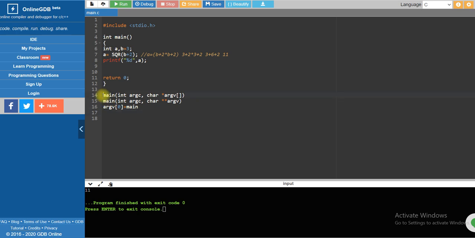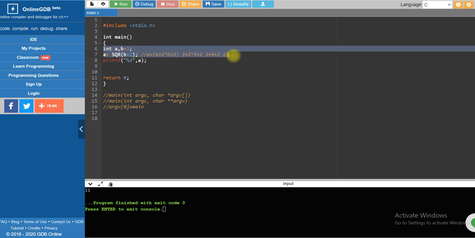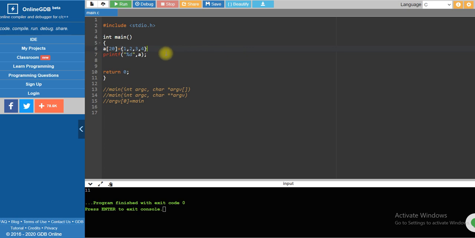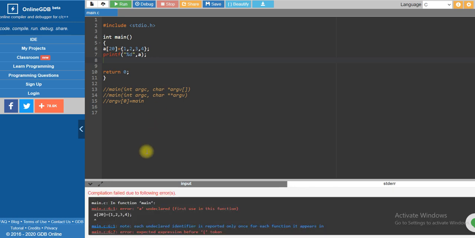So let me, okay, just give me a couple of minutes. Okay, so this is the value, right? And I am going to print a. What value will you get, guys? We will get 1, right?